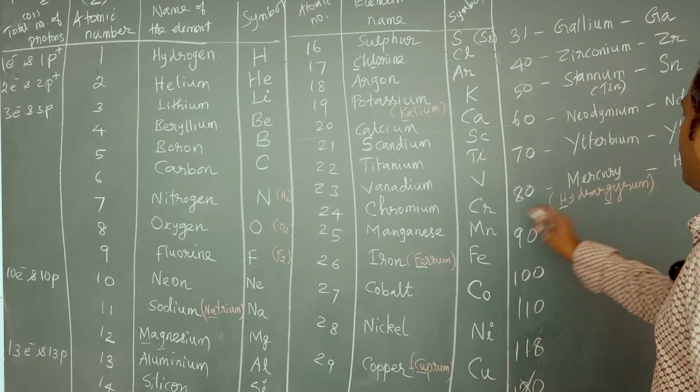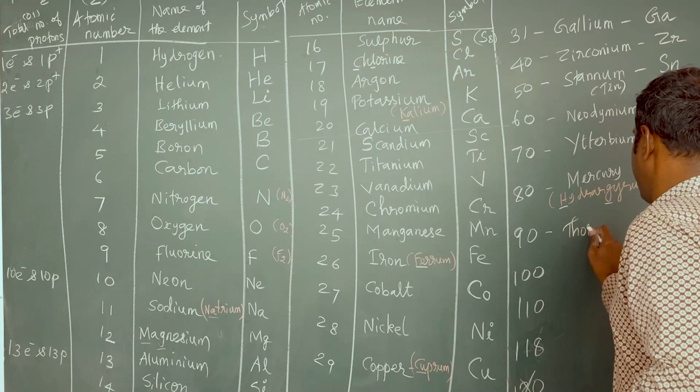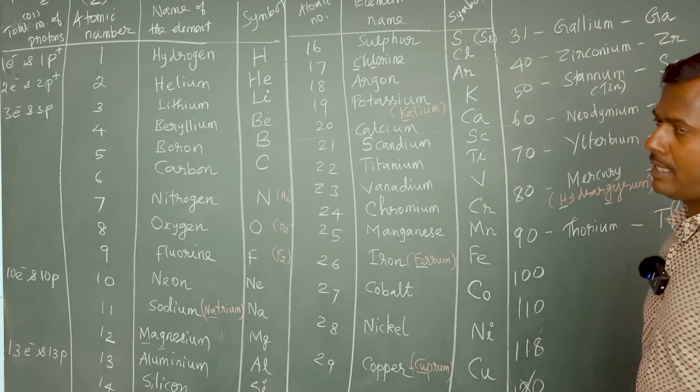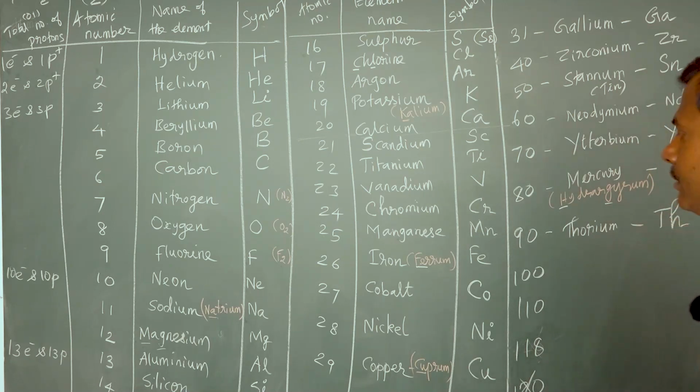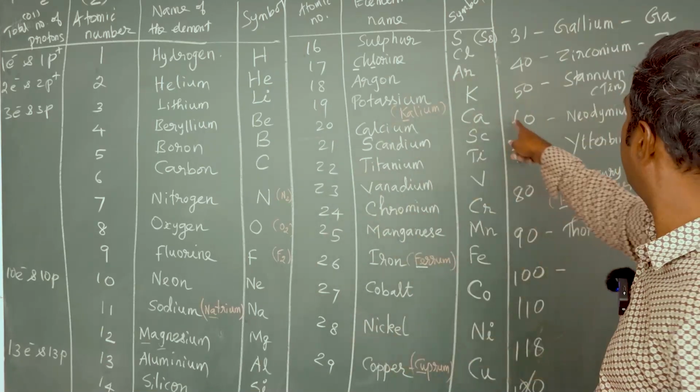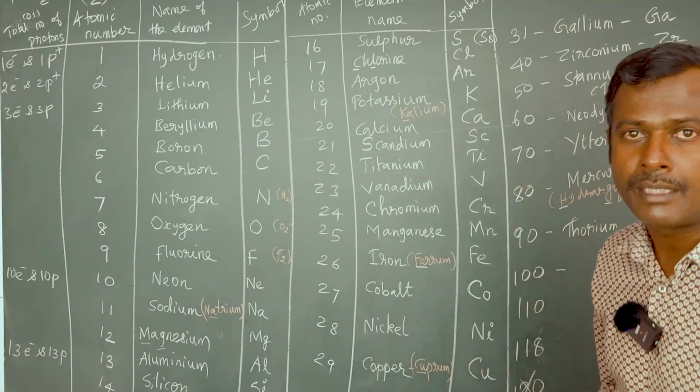Okay, fine. Atomic number 90, the 90th element. The name of the element is thorium and the symbol is capital T, small h, Th. And the interesting one, the 100th element. The element with atomic number 100, a round number. The 50th element was stannum. The 100th element, any idea?